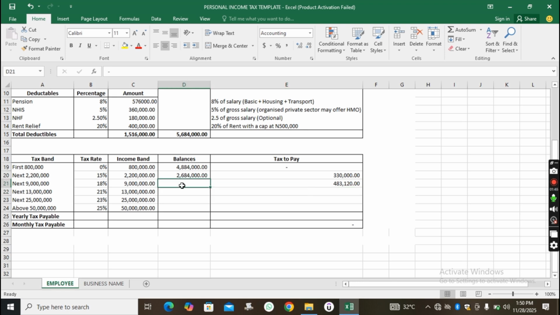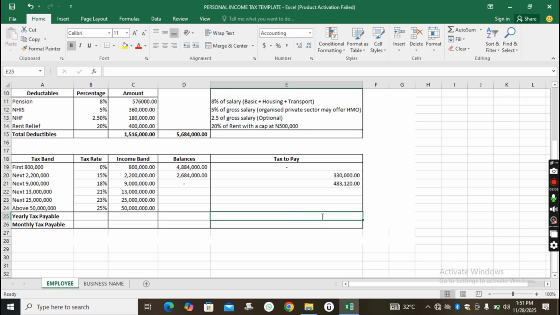Okay, so here will become a dash because there is no other thing to subtract. And the first 800,000 is also a dash because it's at 0%. So this is the tax that you are going to pay. So let's calculate our yearly tax payable.